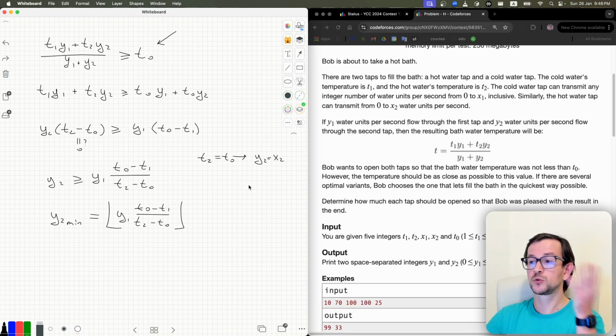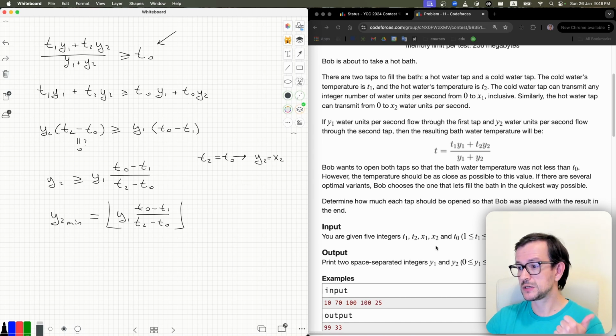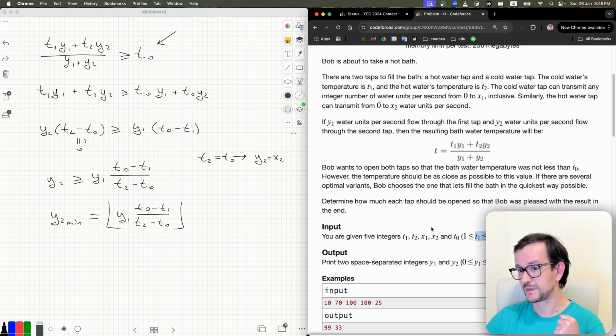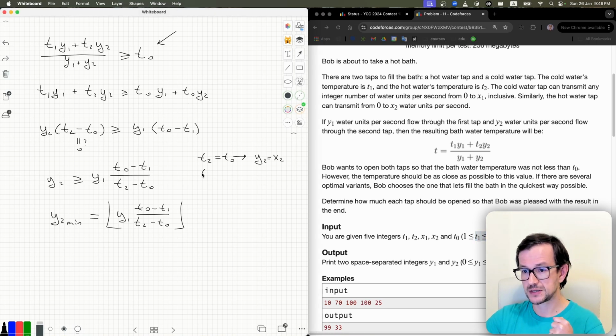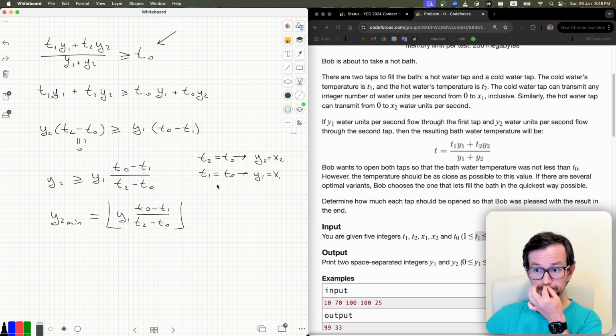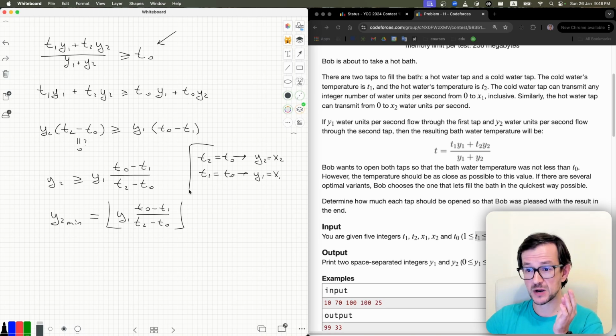What happens to the cold water? Can we add any cold water? It turns out we actually can, if this temperature of cold water is the same. So if the cold water is the same, we also add everything possible from the cold water. Okay, so this is a special case. Again, like I always do, I will track all special cases before and then do all the rest.